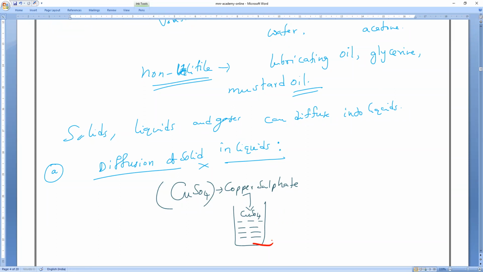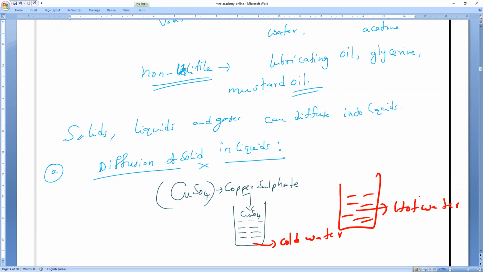Let me take this as cold water, and in one more beaker I'll put hot water. Now tell me, in which beaker will it dissolve faster? Hot water will dissolve faster. Because here the kinetic energy is more or less? More. Clear? So copper sulfate dissolves more quickly in hot water than in cold water.